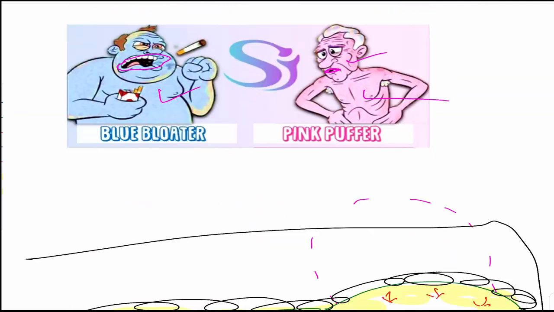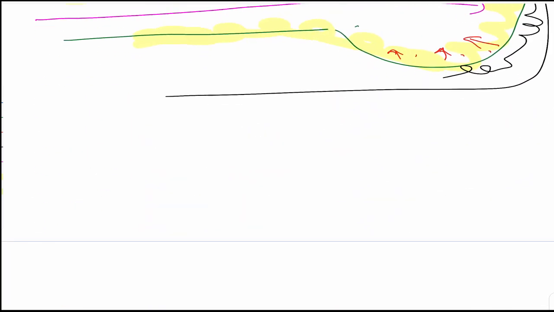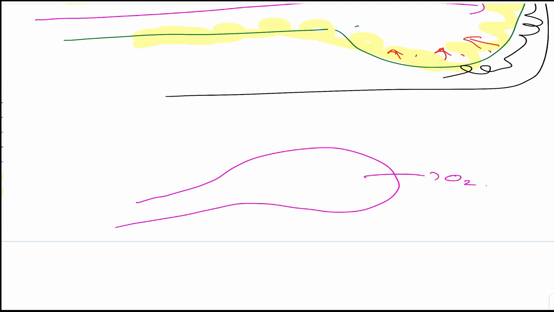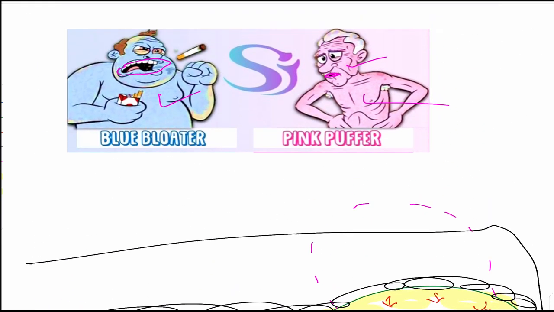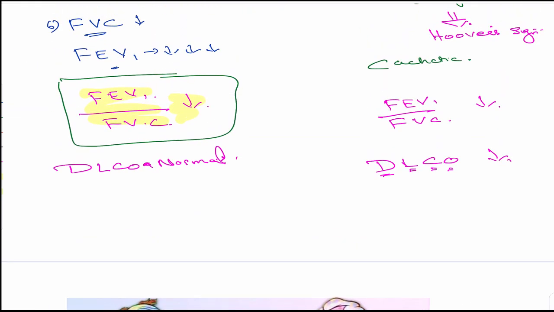Why is it? Now diffusion capacity is decreased because the lung alveoli are collapsed. Even oxygen can't diffuse, isn't it? So as a result, the diffusion capacity of oxygen is decreased. Now we are checking it by using another gas, which is carbon monoxide, which also will decrease because of the collapse of the alveoli, whereas no such problem is there in bronchitis, so no issues. But here DLCO will come down.